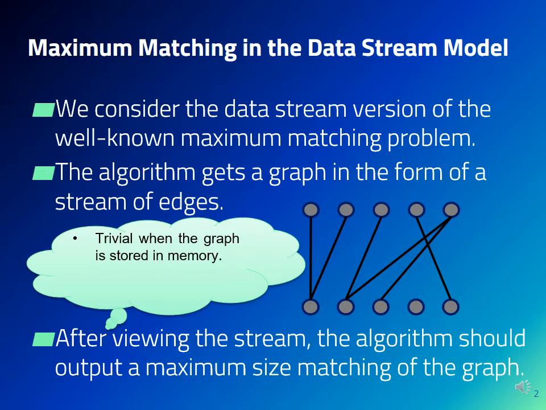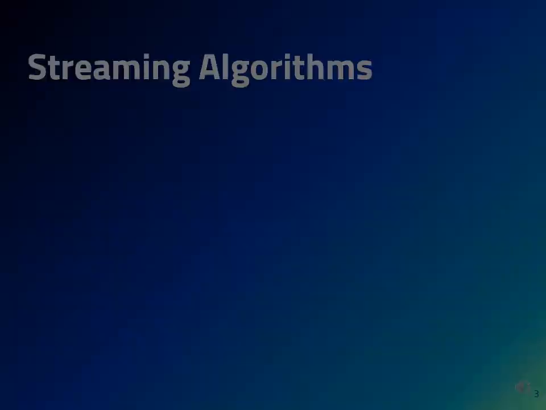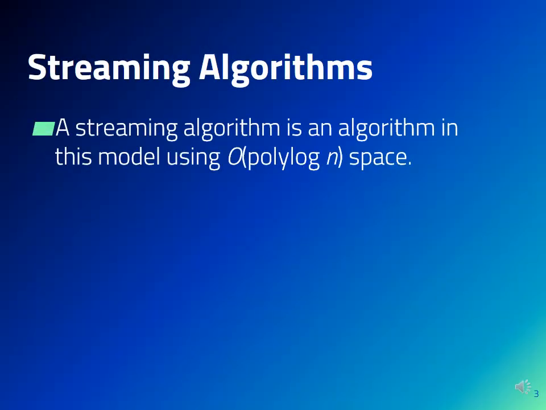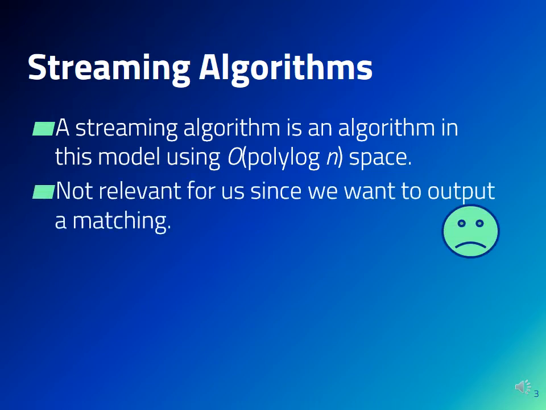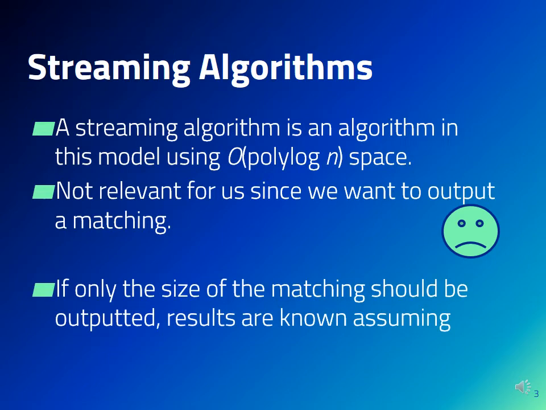However, the problem becomes interesting when we limit the amount of memory allowed. One option is to limit the amount of memory used by the algorithm to be polylogarithmic. An algorithm adhering to this restriction is called a streaming algorithm. Unfortunately, streaming algorithms are not relevant to our setting because we are interested in outputting a matching, and a matching might require a space that is linear in the number of vertices.